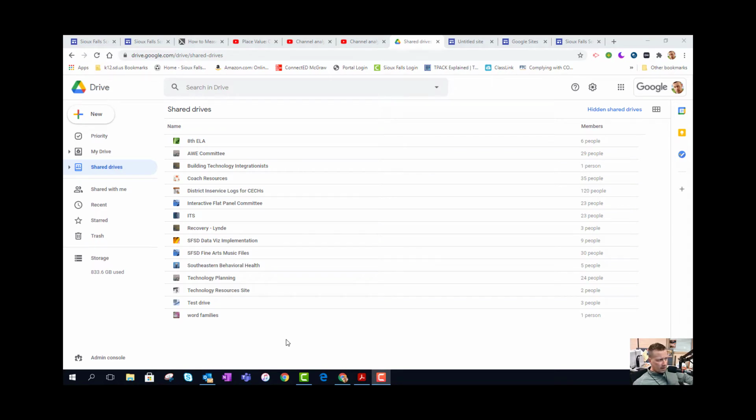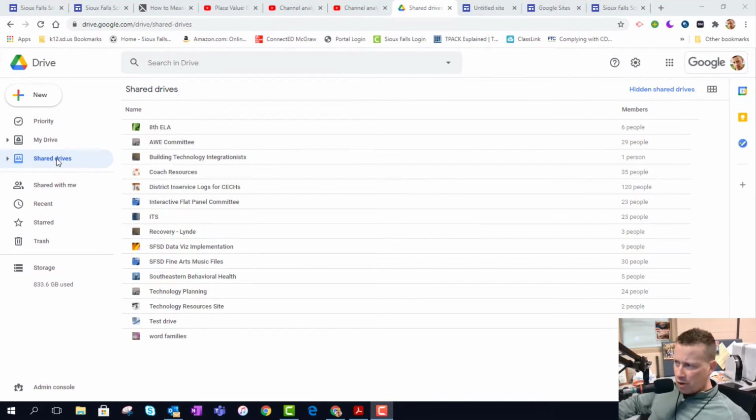Quick tip for today. If you're not using a Google Shared Drive, I would totally recommend that you do that. This is something that most people don't know, but they need to know. It is definitely a must-know. I would not put anything more in a Google My Drive. I would just use the Google Shared Drive for everything.